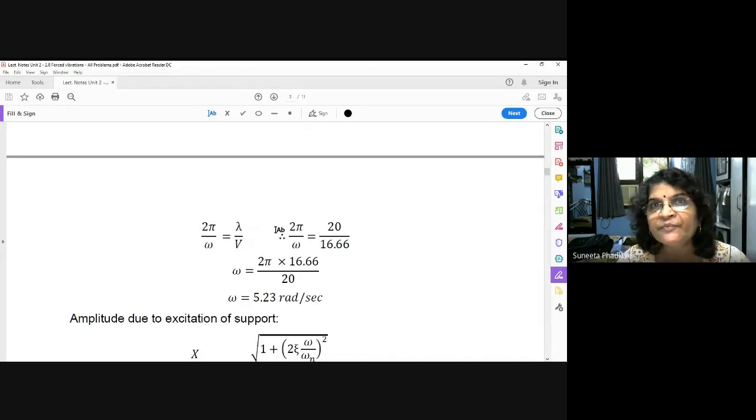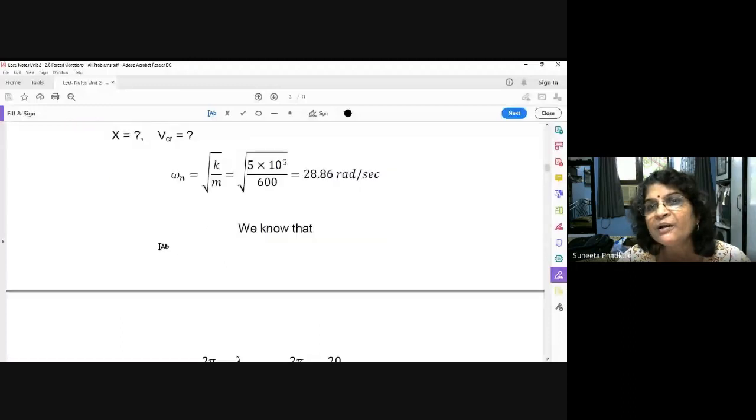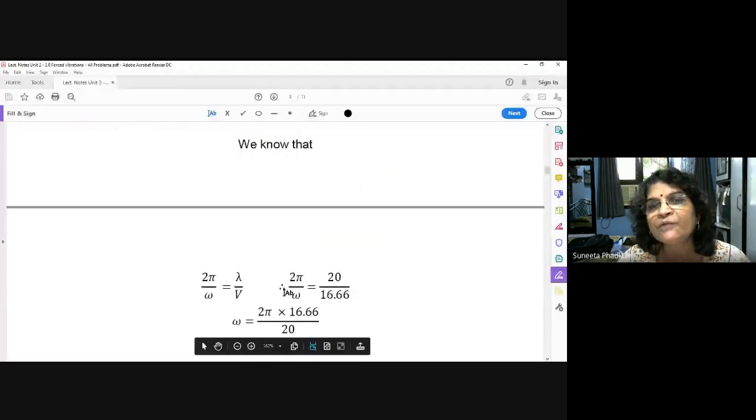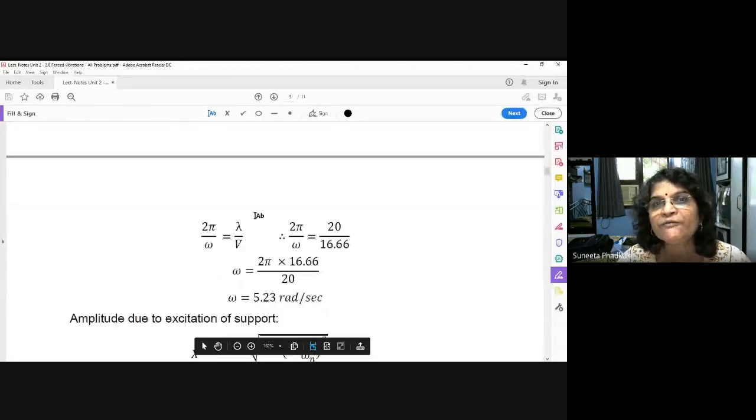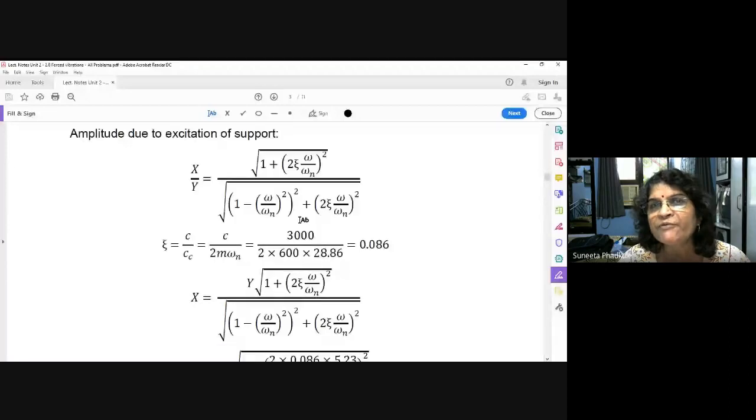See this v, 60 km per hour. So this v we have to just convert into omega by this formula, nothing else. Kilometer per hour or meter per second, we want to convert into radian per second. This is the formula, nothing else. Understood? So from this formula we found out omega. Now see, everything is known to you. Zeta we have found out, omega n we have found out, omega we found out. Now Y is given, find out X.